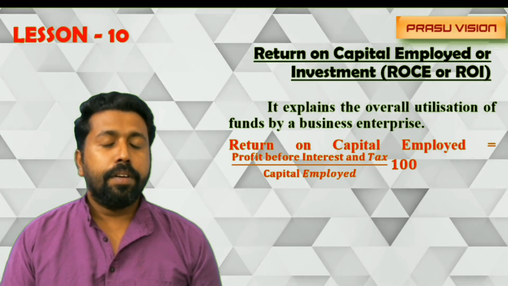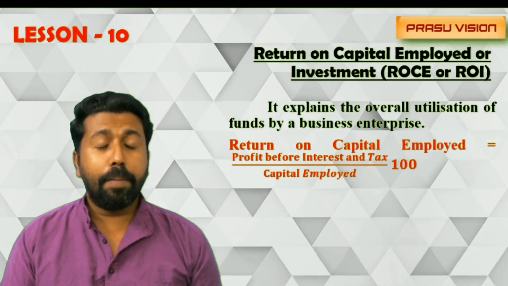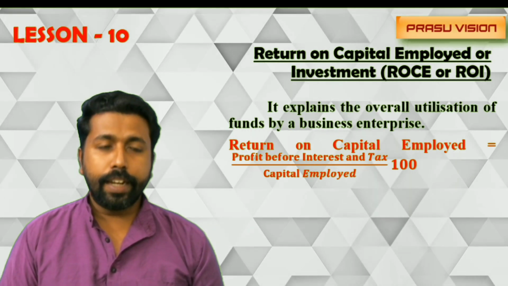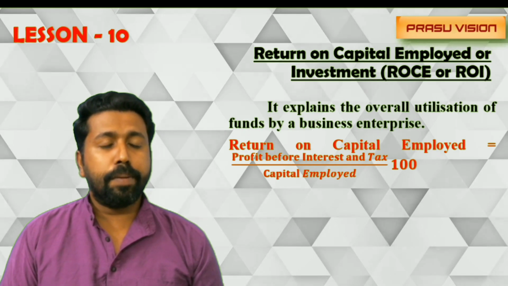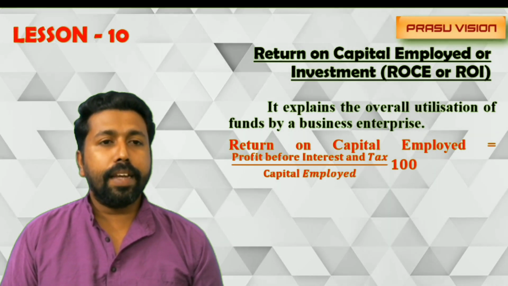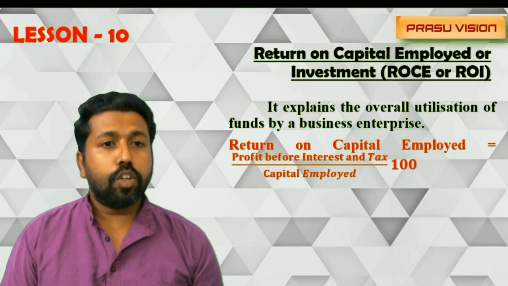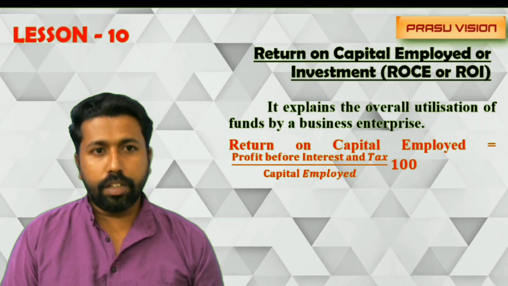So remember, my dear students, these are the things we have to remember in the chapter accounting ratio. As I told earlier, we can expect a 4 to 6 mark question from this area. So please keep in mind every time what the equations are, and how to find out the items for each item in the equations also.